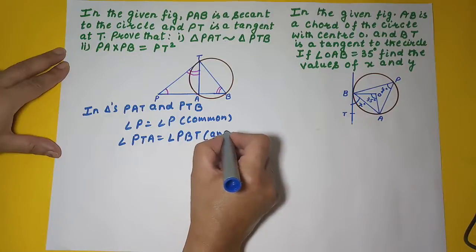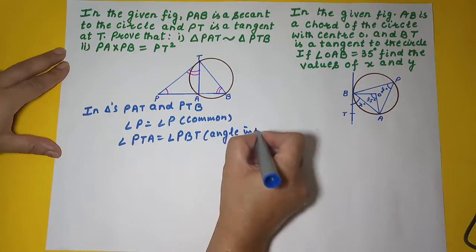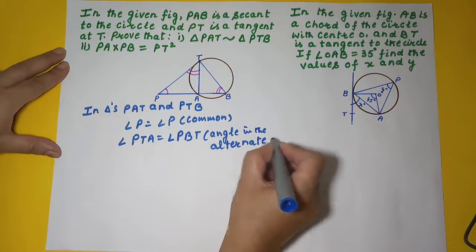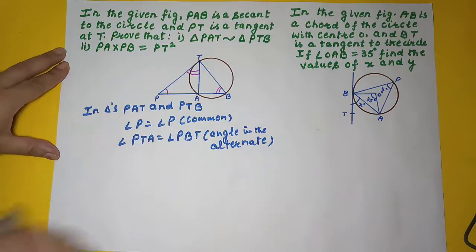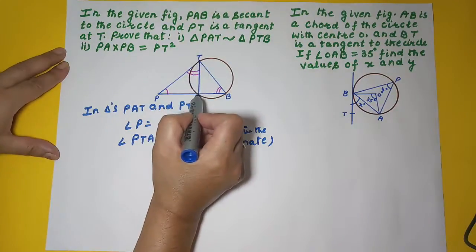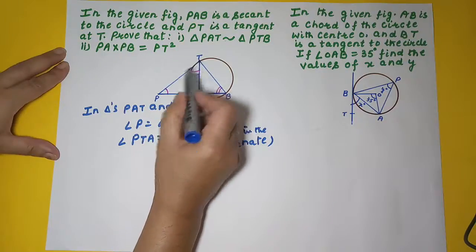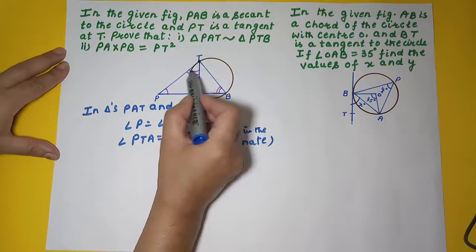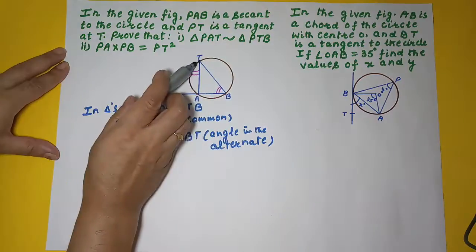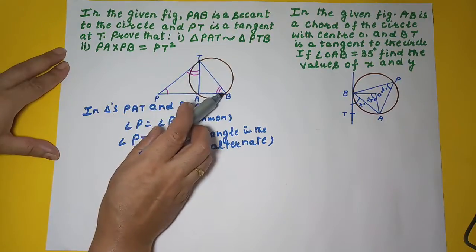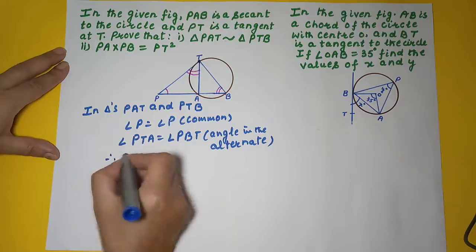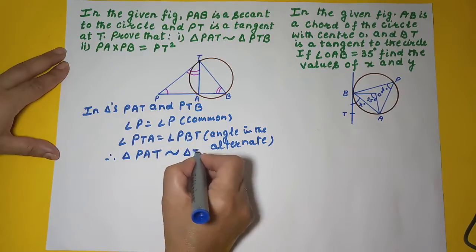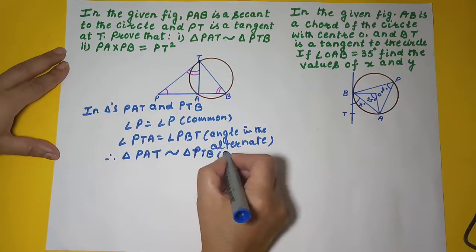Reason: angle in the alternate segment. We know that angles in the alternate segment are equal. When we have a chord and tangent intersecting at the point of contact, then the angle between the chord and the tangent is equal to the angle made by the chord in the alternate direction. Therefore, triangle PAT is similar to triangle PTB by AA axiom.